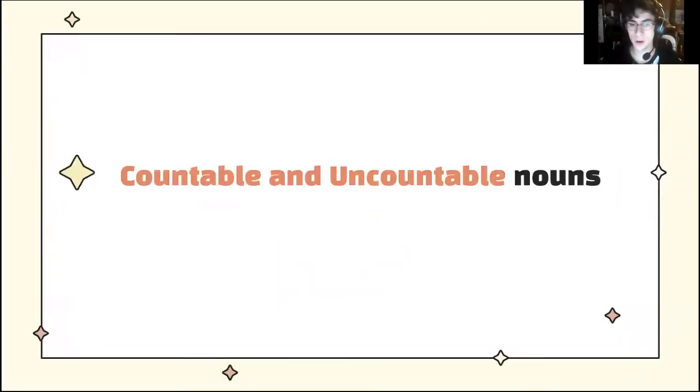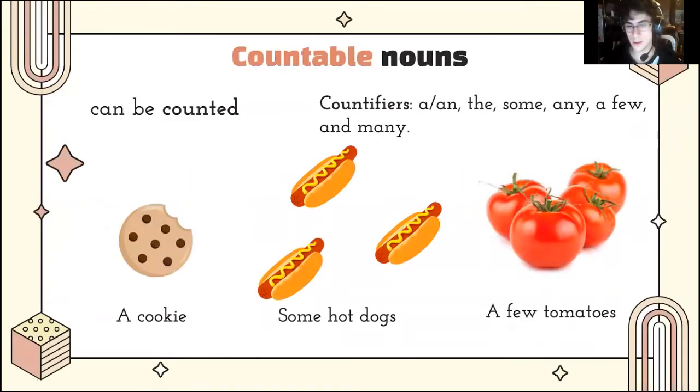We also have countable and uncountable nouns. As their names say, countable nouns are nouns that can be counted. We normally use quantifiers to refer to them. For example, a, an, the, some, any, a few, and many. For example, we have here a cookie, some hot dogs, and a few tomatoes.